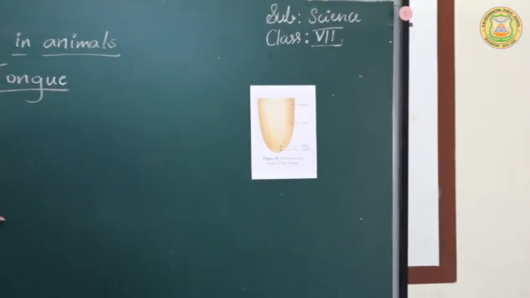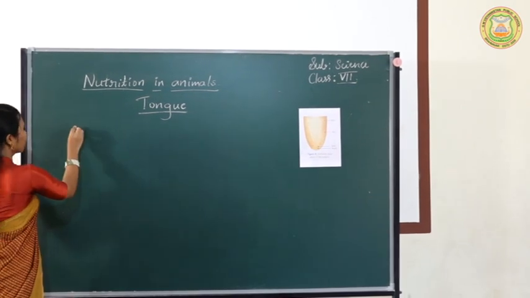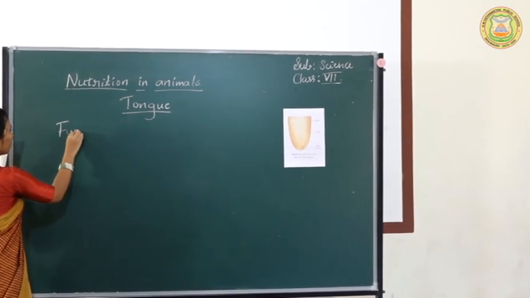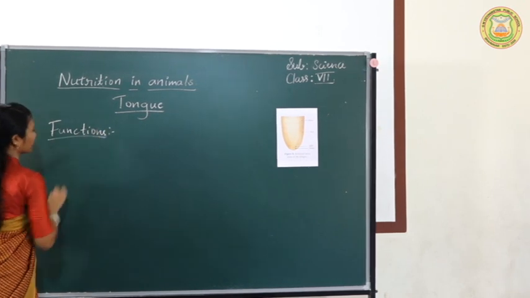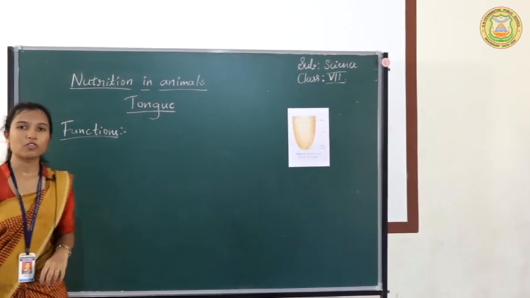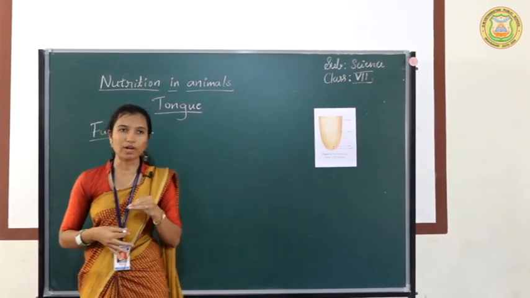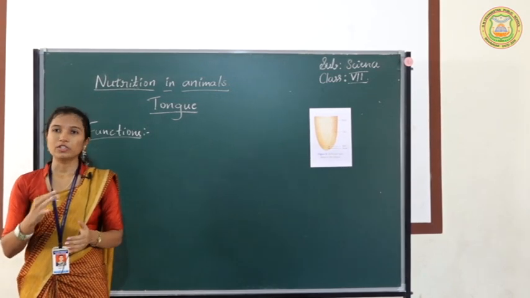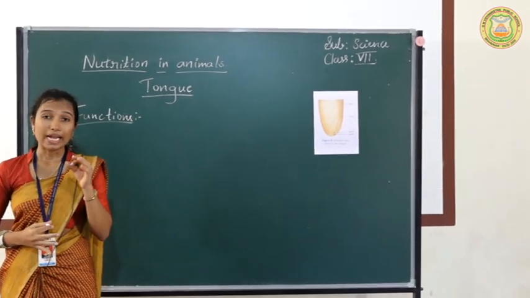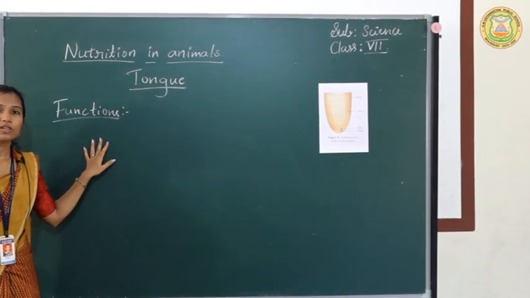Now let us discuss about the functions of the tongue. The first function of the tongue is, when digestion of food takes place in the mouth, what happens? The food will get broken down into smaller pieces by the teeth, and next this food will get mixed with the saliva.